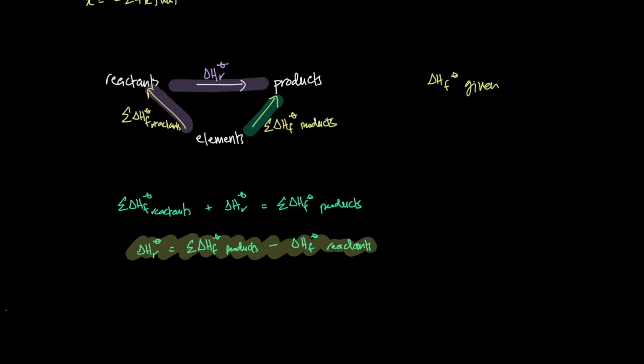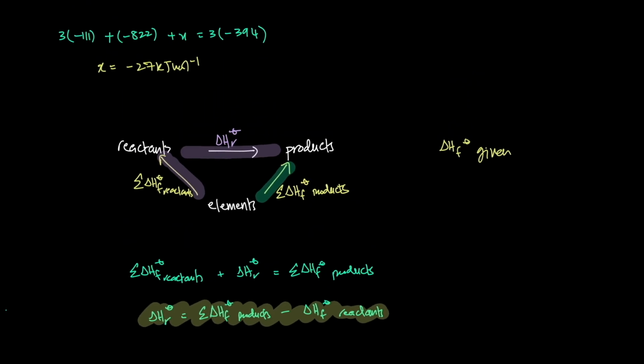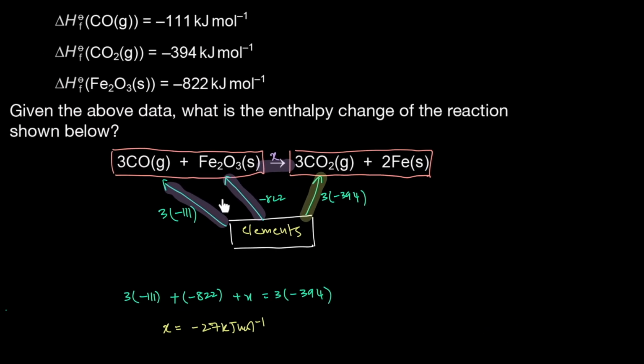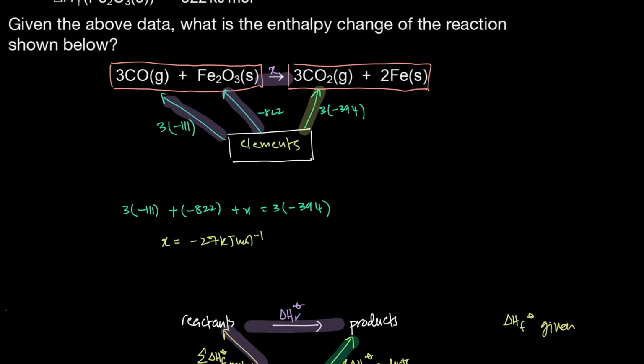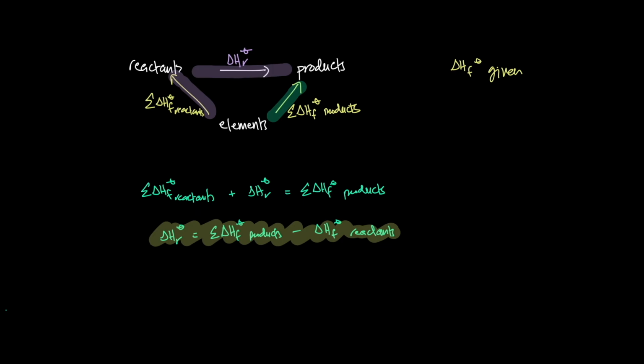Okay, so this is the equation that you can use to find the enthalpy change of any given reaction. Now, in structured questions in P2, most questions will actually ask you to draw the energy cycle. It will specifically say draw an energy cycle or draw a Hess cycle to calculate the enthalpy change. But if a question doesn't ask you to draw an energy cycle and they've given you formation data, or like an MCQ for example, then you don't have to draw the energy cycle. If they've given you formation, you can always just say that the enthalpy change of a reaction is the formation of products minus reactants.